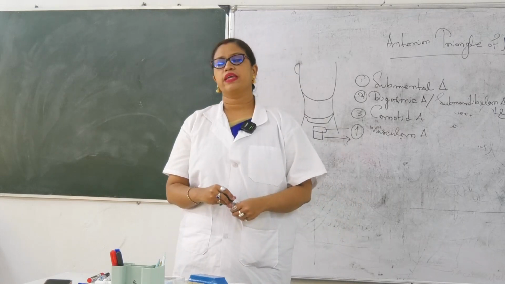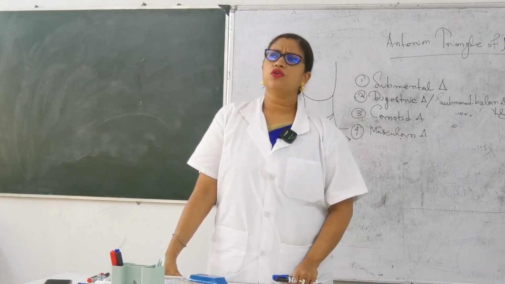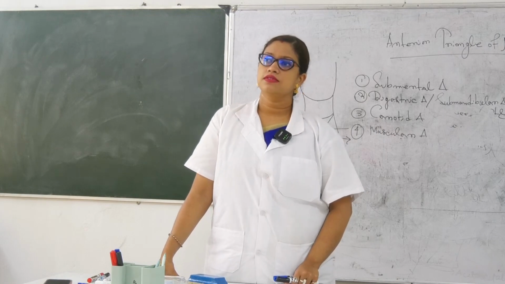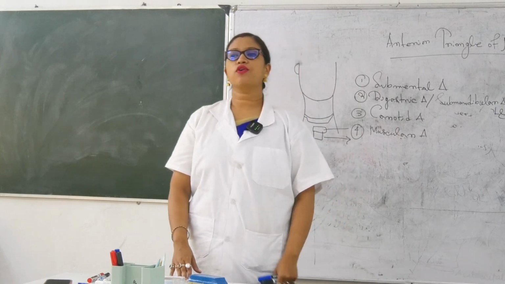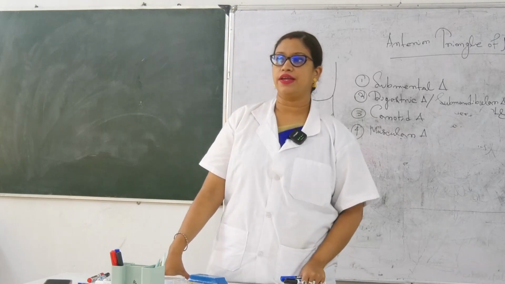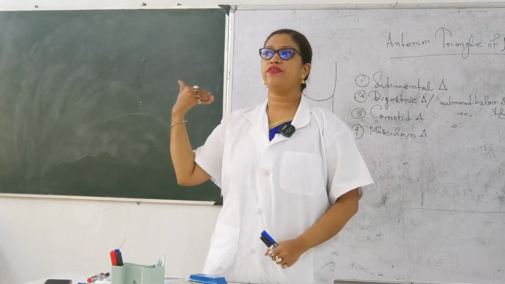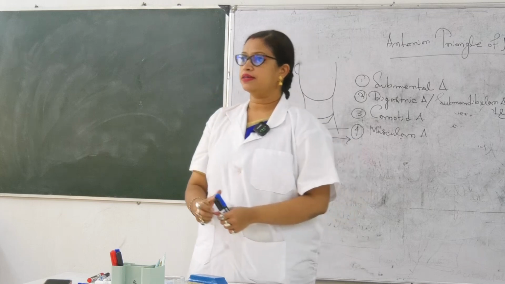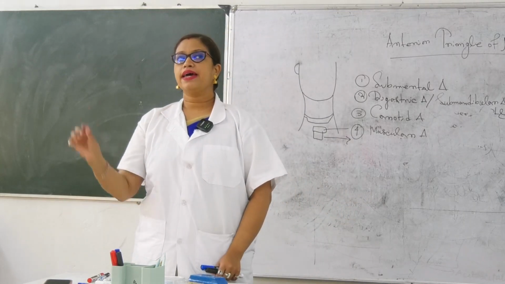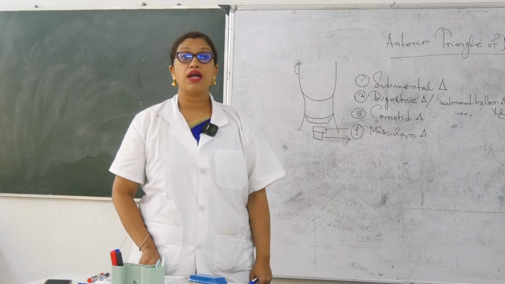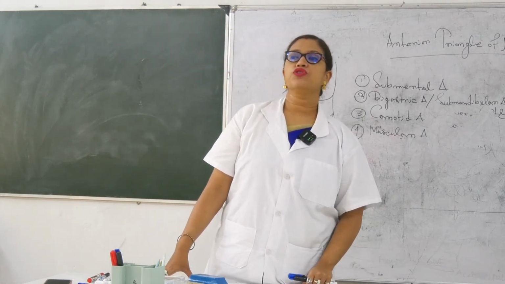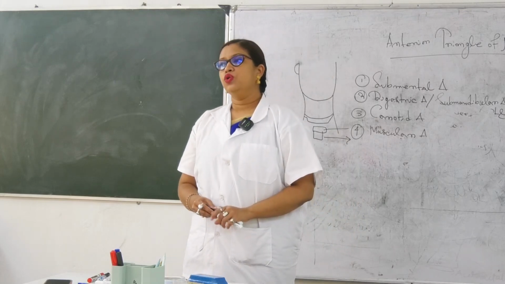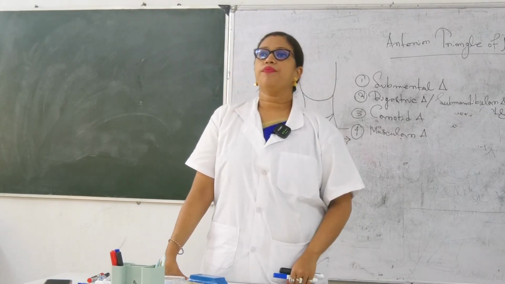Vagus nerve. Tell me one thing. Which nerve will cross the apex of the lungs? Phrenic nerve. Always remember this: the nerve that crosses the apex of the lungs is the phrenic. The vagus will be more on which side? Lateral. The phrenic will be fully medial. Okay, so this is another one, and there is the sympathetic chain. Write it down. Another content is the sympathetic chain, which is embedded on the posterior wall of the carotid sheath.